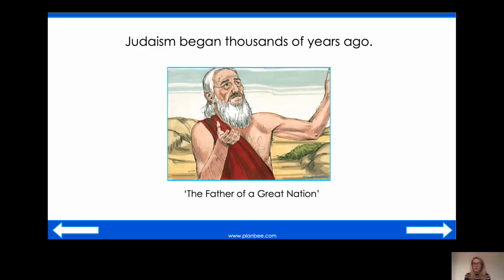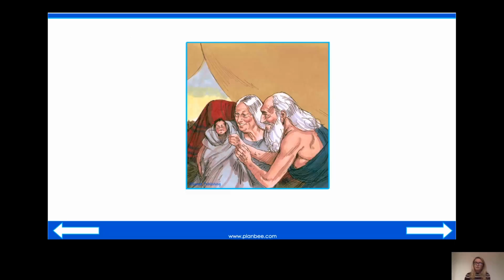Now, this is Abraham and his wife here. Now, Abraham and his wife, who was called Sarah, were very old and they had no children. Now, God promised Abraham and his wife, Sarah, that they would have a son, okay? And once he promised that they would have a son, they did have a son, and they called him Isaac.